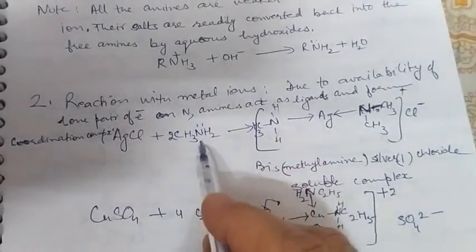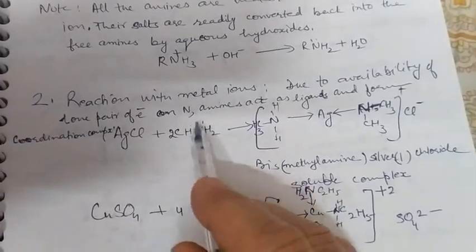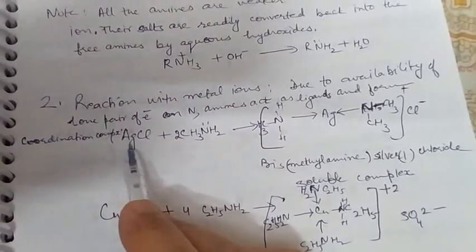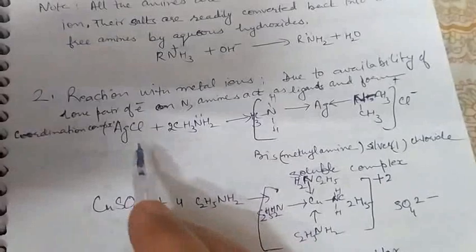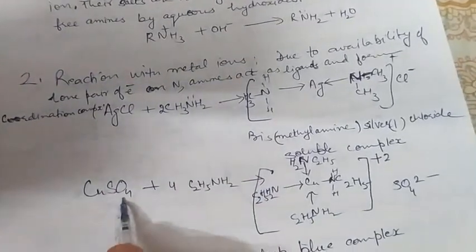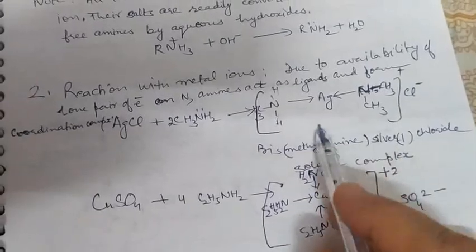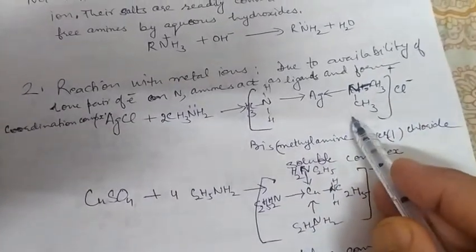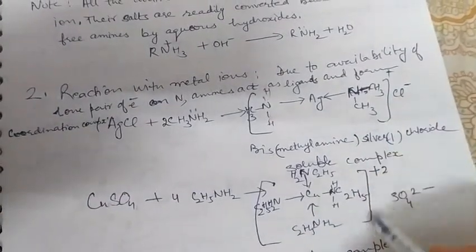These can act as ligands, and these ligands react with, for example, AgCl, silver chloride, and copper sulfate to form this complex. Complex ions are formed, coordination compounds are formed.